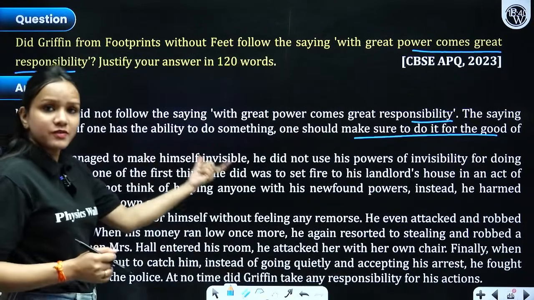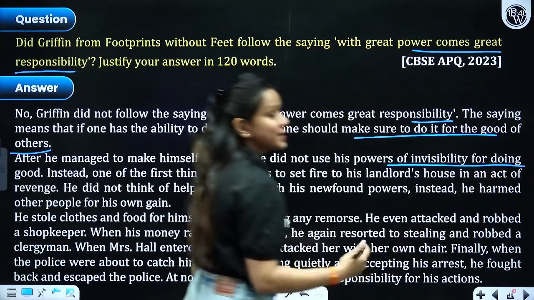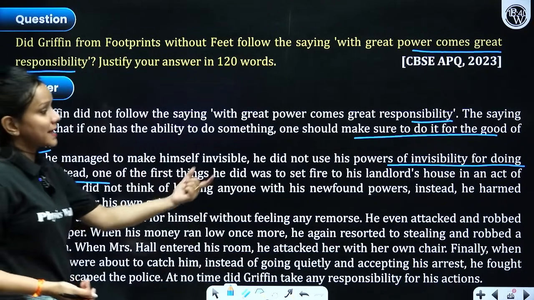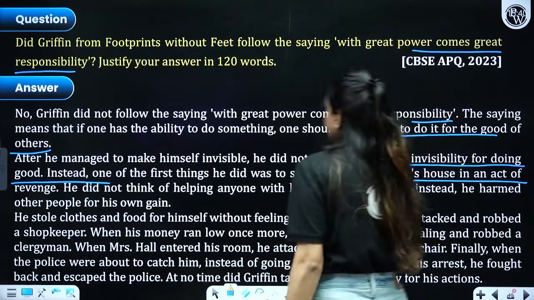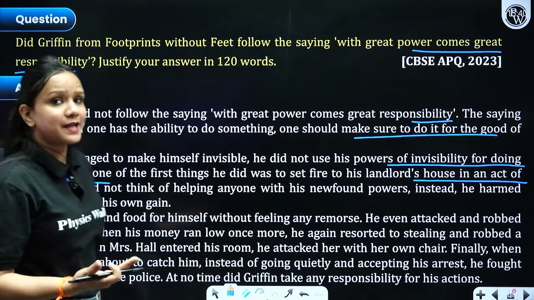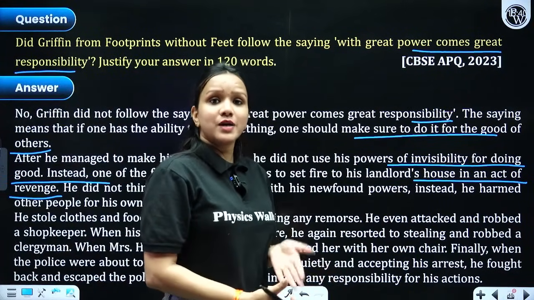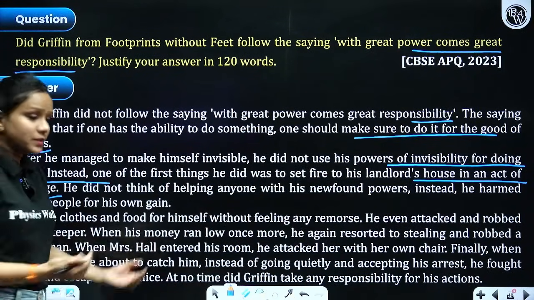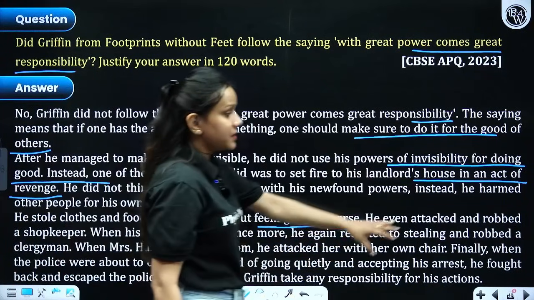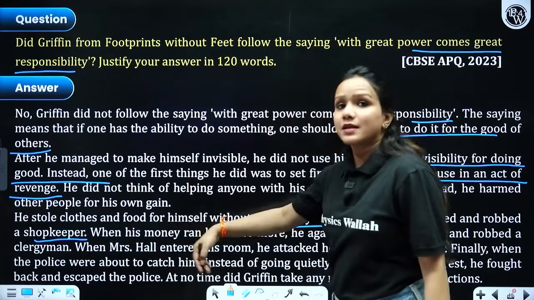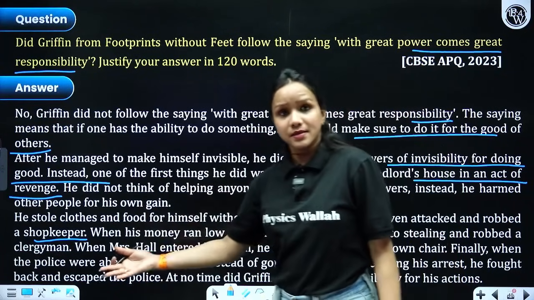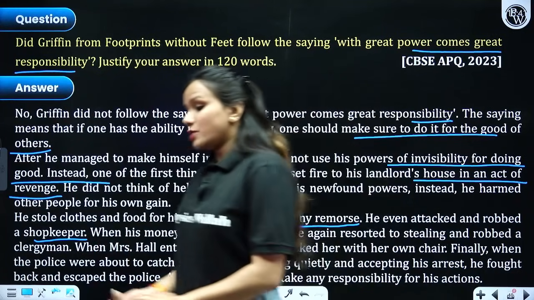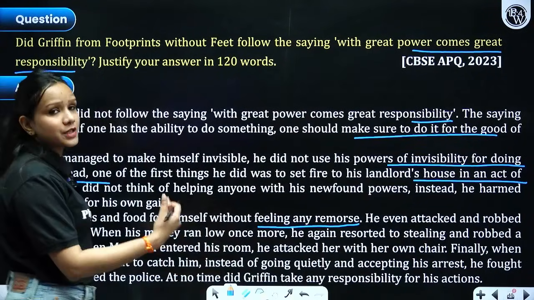So after he managed to make himself invisible, he did not use his powers of invisibility for doing something good. Rather, he troubled people, right? He caused trouble in the life of other people. Instead, one of the first things that he did was to set fire to his landlord's place in an act of revenge, just because he could not pay the rent and he was asked to vacate the house. So out of that revengeful nature, he set the whole house on fire. He burned that house. Then he stole clothes and food for himself without feeling any remorse. He even attacked and robbed a shopkeeper and a clergyman as well. And he also attacked the landlady, Mrs. Hall, out of revenge and frustration as well, who tried to be friendly with him, right? So please mention all these events that you see in this story.